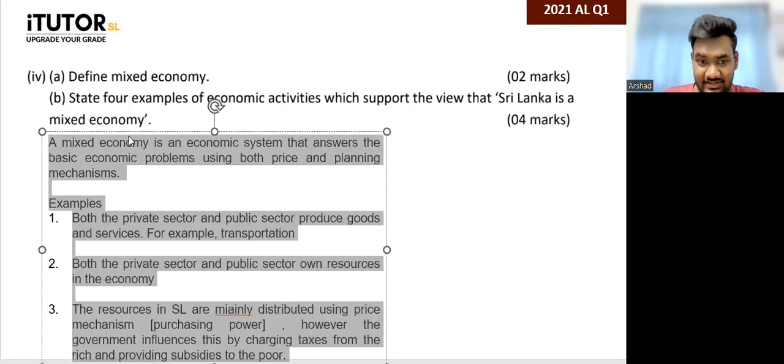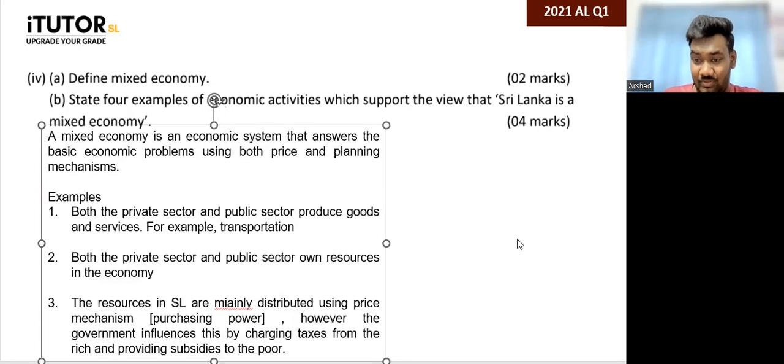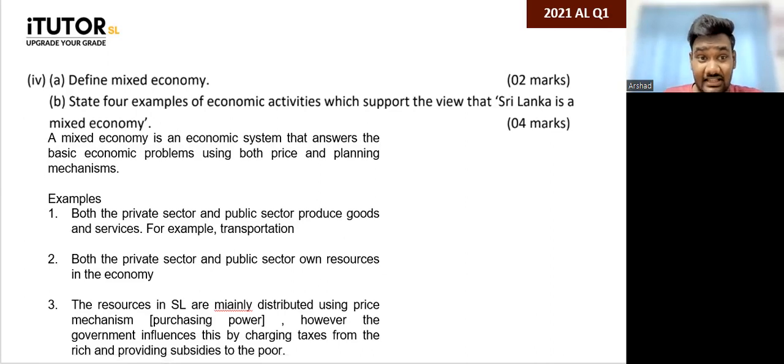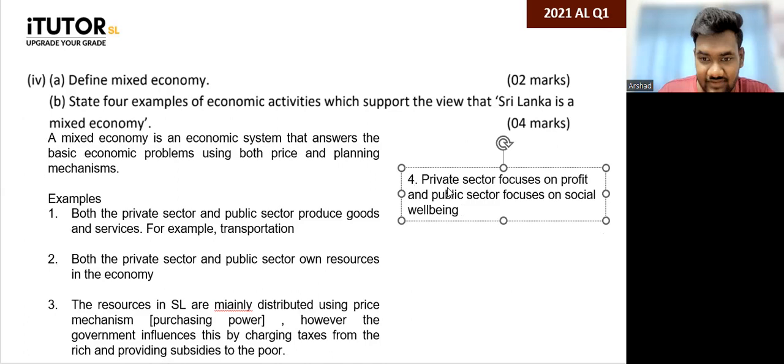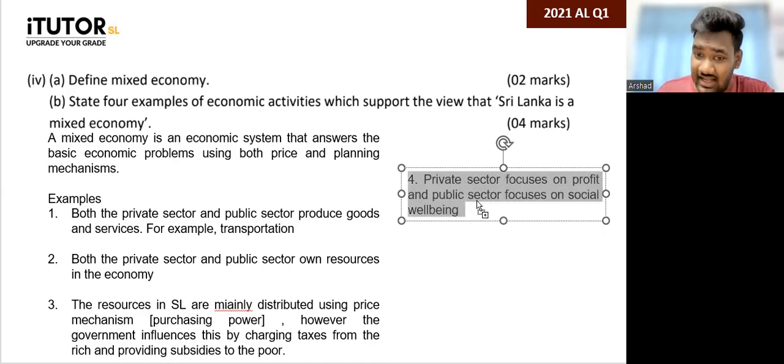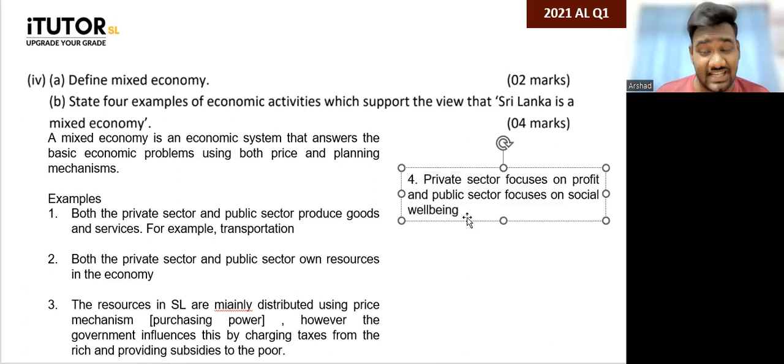What else can you give, guys? Private sector for profit. Yes, you can say that. So you can say the private sector is profit oriented, right? So for example, private schools. If you take private schools, they charge a very high term fee and they are profit oriented. But if you take government schools, they teach for free. So their motive is social welfare, not to make a profit. So yes, I'll copy that from the chat box. So you can give this. You can say the private sector focuses on profits and the public sector focuses on social well-being. And what can you give as an example? You can give schools, private schools and government schools.